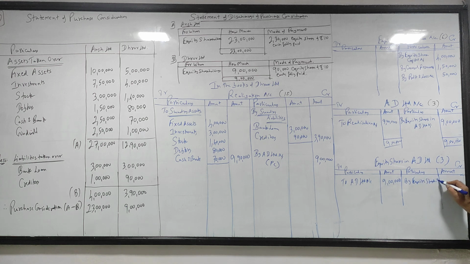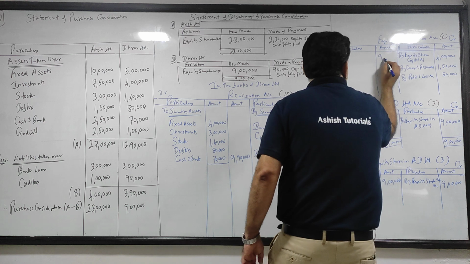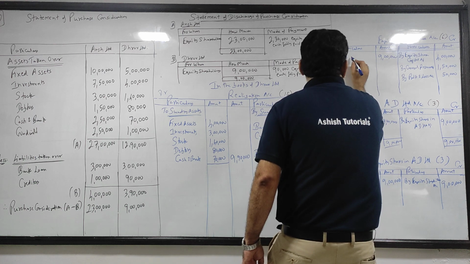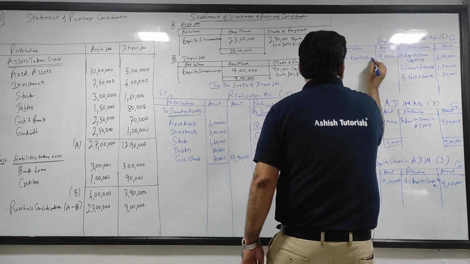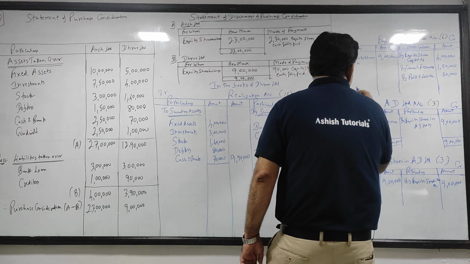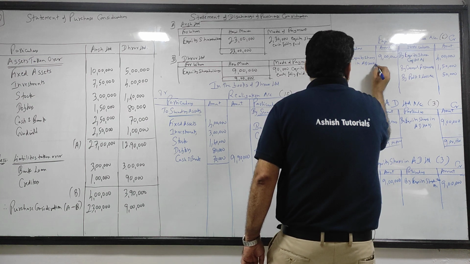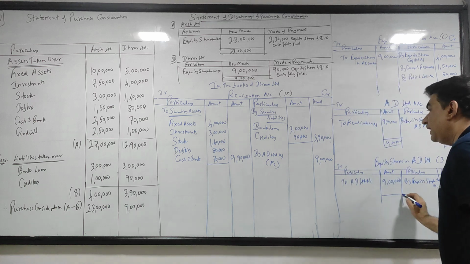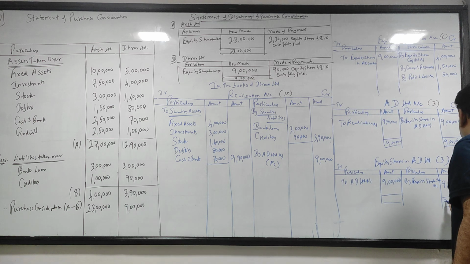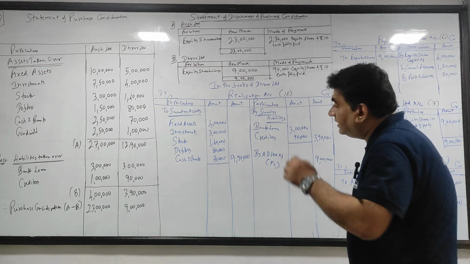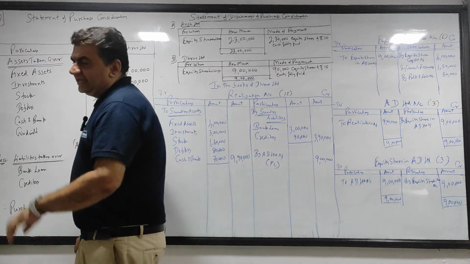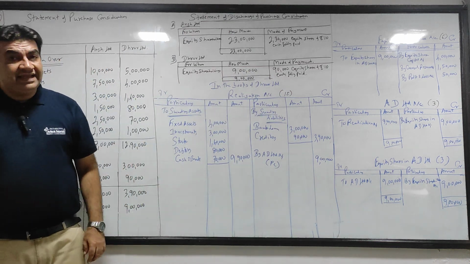So by equity shareholders account, that is 9 lakhs, and it is coming in the form of equity shares. So to equity shares in AD Limited account 9 lakhs, and after this equity shares in AD Limited account will also tally.